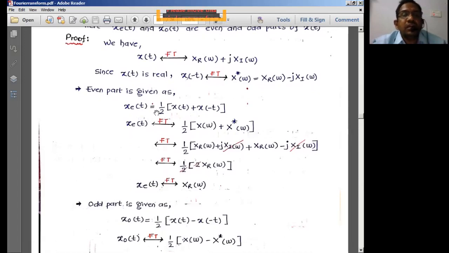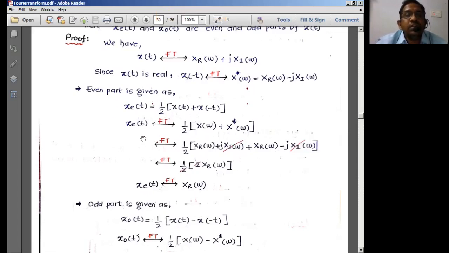So let us write the expression for the even part of the signal represented by xe of t. How can I write this? As 1 by 2 into x of t plus x of minus t. If x of t is a real function, x of minus t is replaced with x of t. So it is x of t plus x of t, 2 into x of t, into 1 by 2. The 2 will get cancelled, and I am left with the function x of t. Because the function is even, I should get the even function x of t. So this is the mathematical representation of the even function.